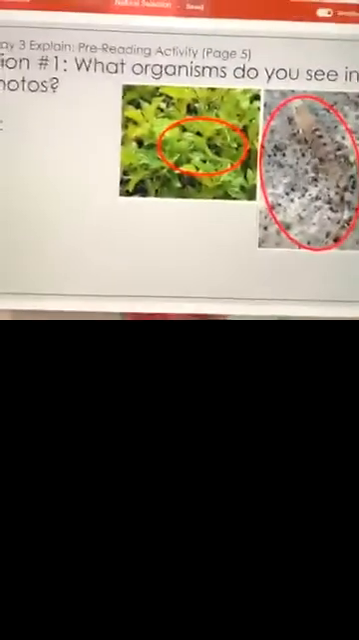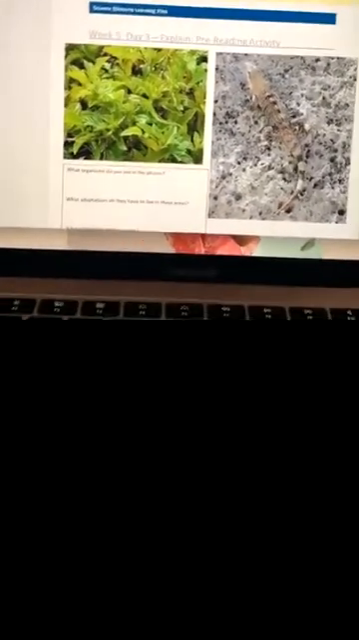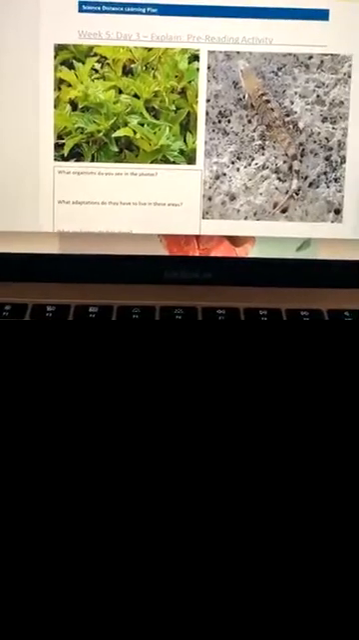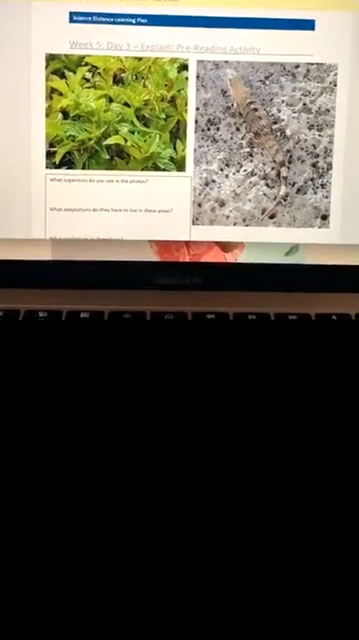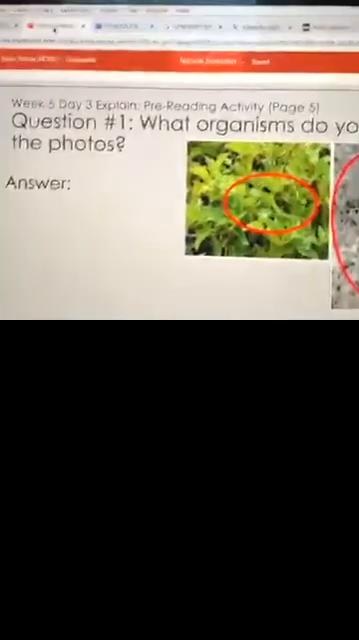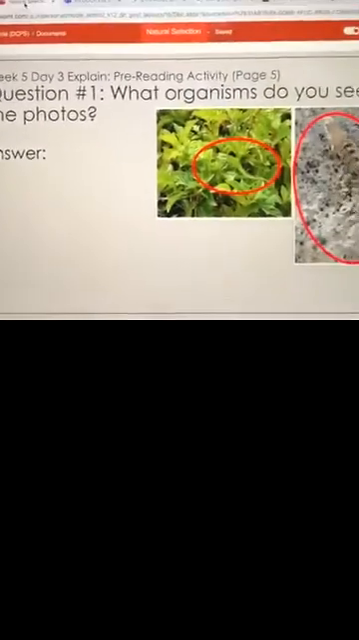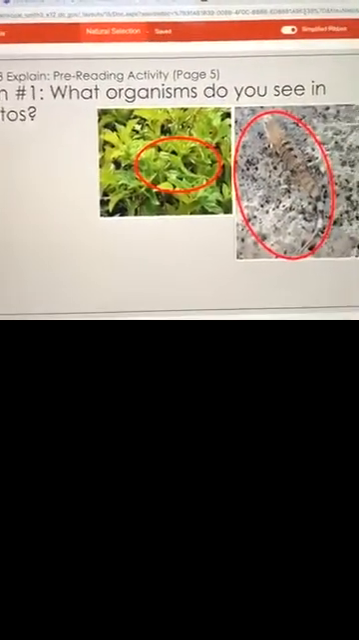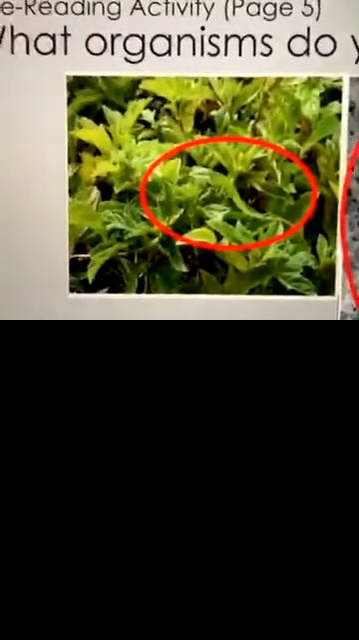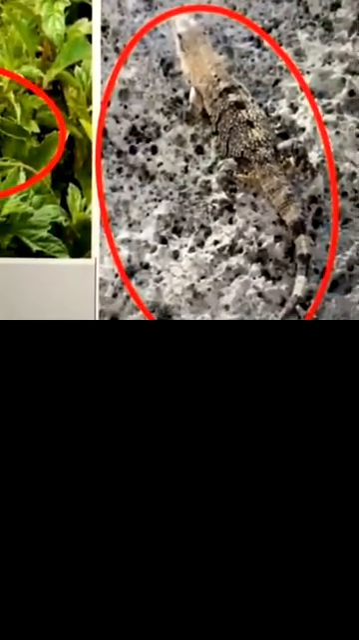All right, so the pre-reading activity. We are on the page that looks like this. They had an article in there they wanted you all to read, and they gave you 3 questions before you started reading that article. I put the questions on a PowerPoint, so they're exactly the same. The first question says, what organisms do you see in the photos? I know it might have been hard for you to see, so I highlighted them in the pictures on the PowerPoint.